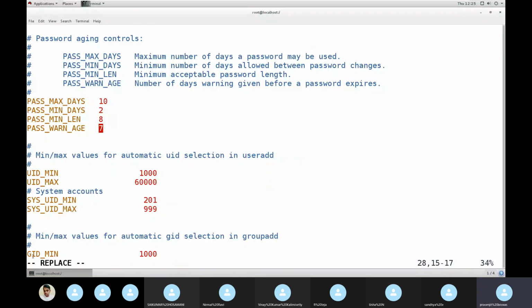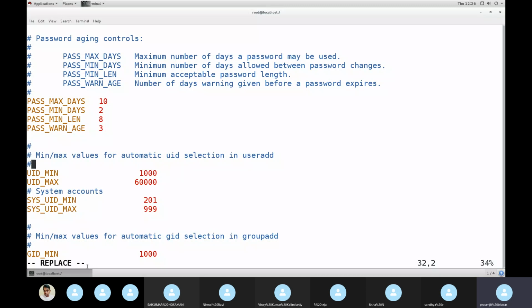See here at the bottom you are seeing the word replace. You can only replace it, you cannot delete. I cannot delete this one; backspace will not work. Sometimes you say, sir, backspace is not going, because the option is replace. And here for warning age, I am giving 3 days. What does it mean? Maximum days, 10 days, your account will be valid. Before 7 days or 3 days, it will warn you about expiry. Then you are going to be expired. Talk with your admin, and he will come and change it if you want.